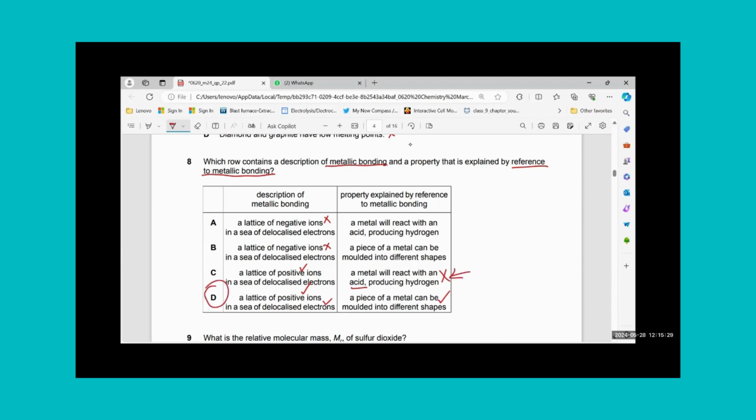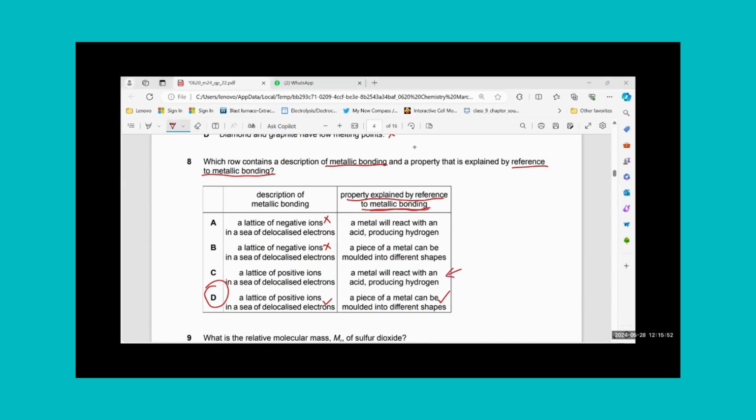Although this statement is correct, beta, please remember, while you have been given a question, read each and everything properly. It says with reference to metallic bonding. I could have by mistake selected option C because both the statements for metal are correct. But why did I not go for it? Because this is not with reference to the metallic bonding.